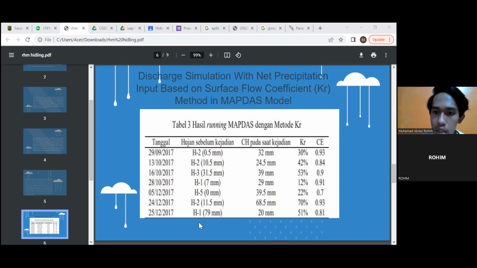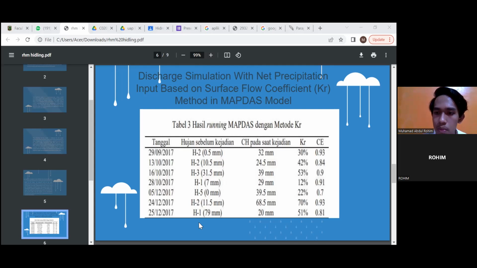As for the rain incident on December 25, the rainfall at the time of the incident was small, 20 millimeter, but the KR value was large, 51%.